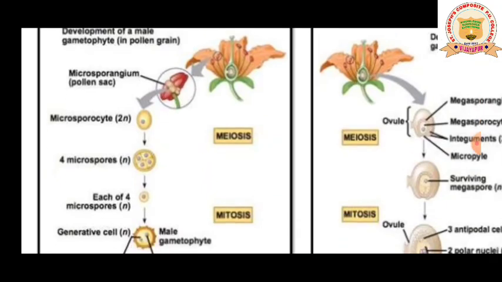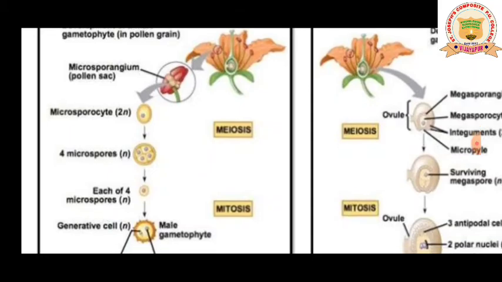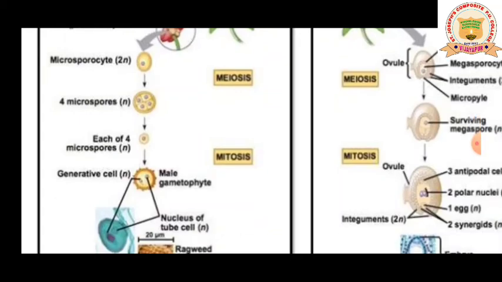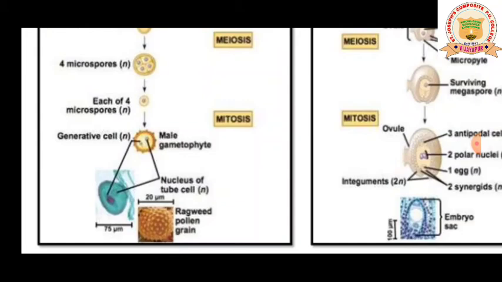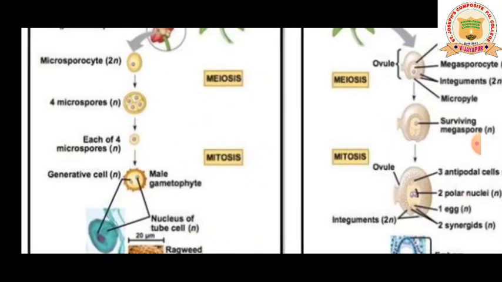It gives rise to the microsporophyte, which is diploid in nature and undergoes meiotic cell division, giving rise to 4 microspores, which are haploid in nature. Each of the 4 microspores develops into a male gametophyte, which has a nucleus and a tube cell. So the male gametophyte is haploid.